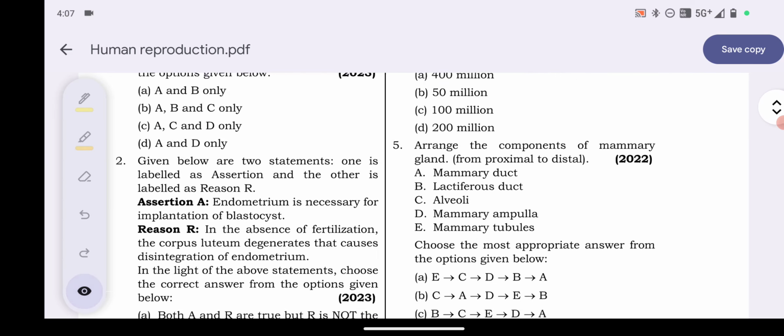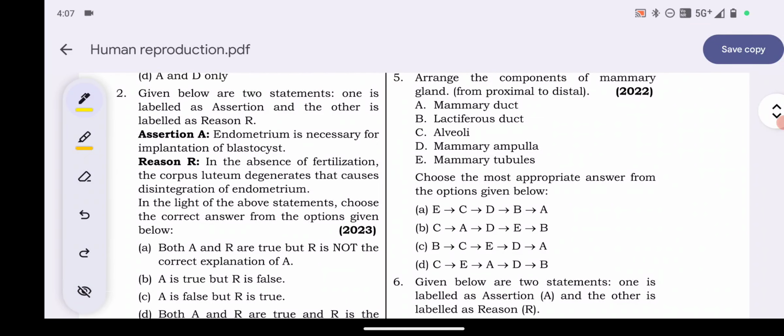Second, an assertion and reason type question. Listen. Assertion: endometrium is necessary for implantation of blastocyst. Correct. Reason: in the absence of fertilization, the corpus luteum degenerates that causes disintegration of the endometrium. This one is also correct. So what will be the answer? Both assertion and reason are correct, but the reason does not properly explain the assertion. That's why option A will be the correct one.